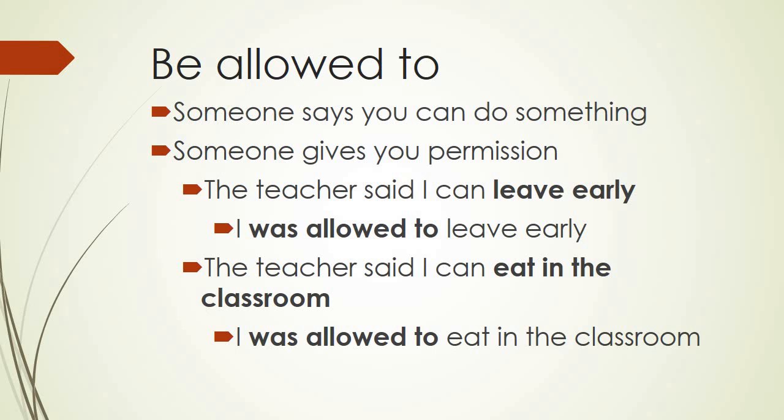So that leads us to our next one, which is be allowed to. So be allowed to is when someone says you can do something. You are given permission. Someone gives you permission to do something. For example, the teacher said I can leave early, so I was allowed to leave early. The teacher said I can eat in the classroom, so I was allowed to eat in the classroom. So someone says, yes, you can do that. You are allowed to.